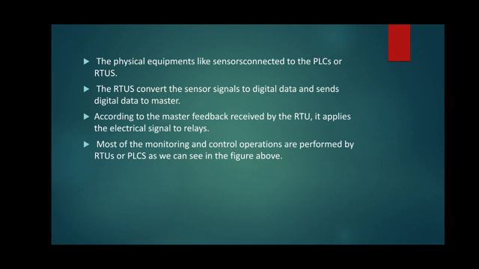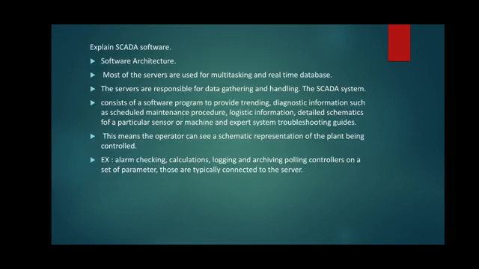The physical equipment like sensors are connected to the PLCs or RTUs. The RTUs convert the sensor signals to digital data and send the digital data to the master. So according to the master feedback received by the RTU, it applies the electrical signal to the relays. Most of the monitoring and control operations are performed by RTUs or PLCs, as we can see in the figure. Here the RTUs, that is the remote terminal units, are the PLCs.